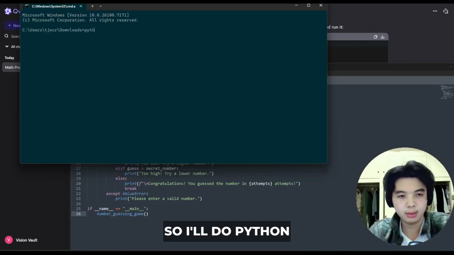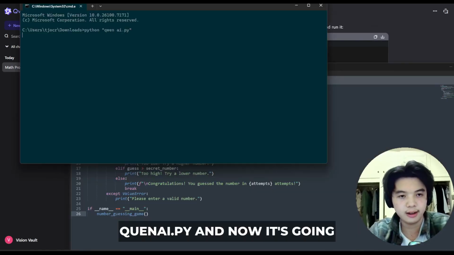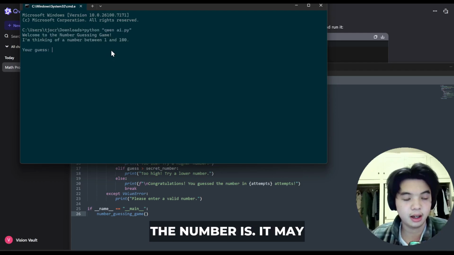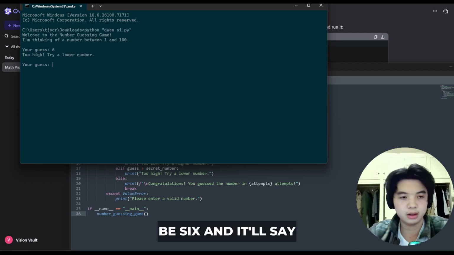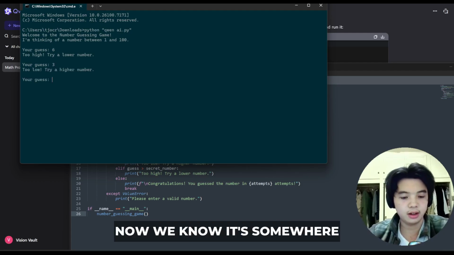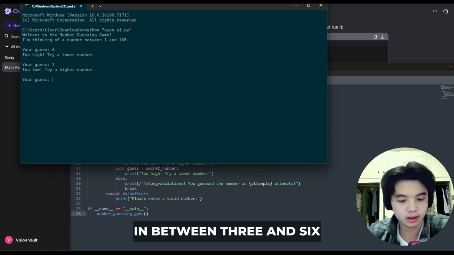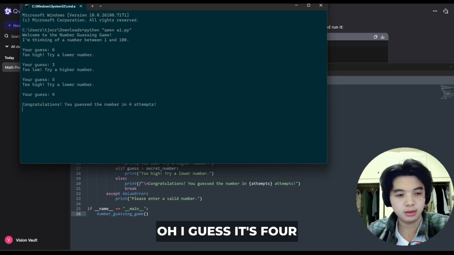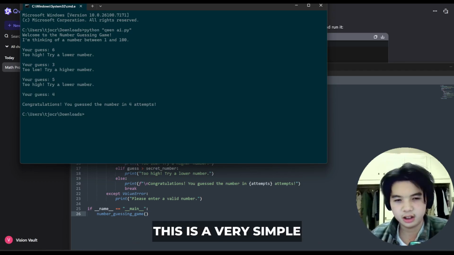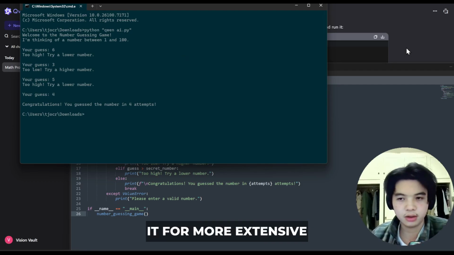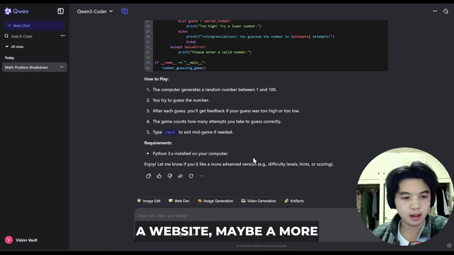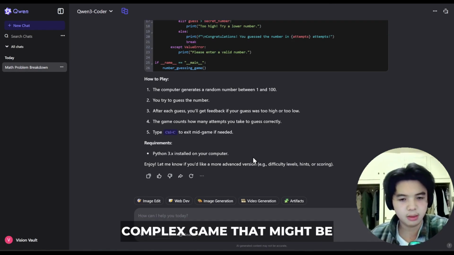So I'll do python qwen AI.py, and now it's going to have this simple game, and I don't know what the number is, it may be 6, and it'll say try a lower number, right? And we'll try 3, and now we know it's somewhere in between 3 and 6, so it might be 5. Oh, I guess it's 4. And then that's just an example of the coding, and obviously this is a very simple example, but you can use it for more extensive examples such as building maybe a website, maybe a more complex game that might be implemented to Unity.